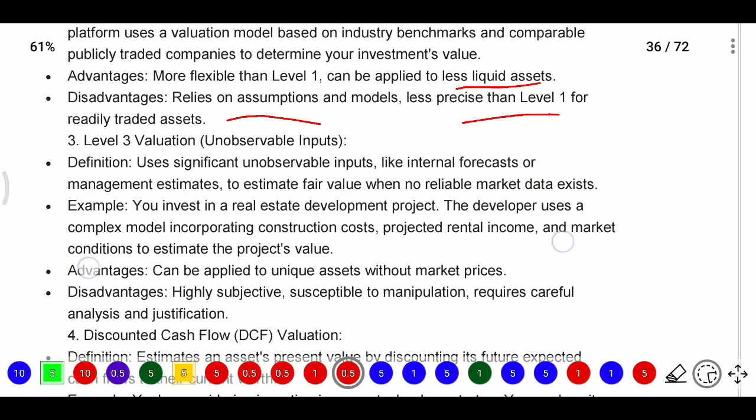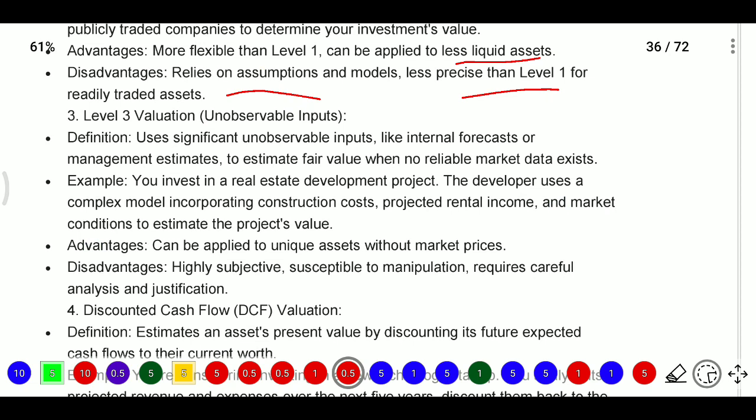Next, level 3. Level 3 valuation means unobservable inputs. Here we use significant unobservable inputs, meaning here there is no active market and no similar asset. Here we need to go with a different technique, different assumptions, different valuations, different projections. So internal forecasts and management estimates are used to estimate the fair value when no reliable market data exists.